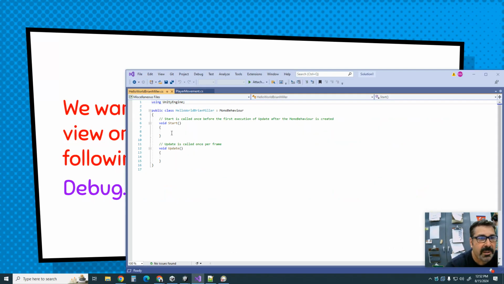Okay, so we're going to do this. Do we want to do it over and over again? Nope. So we're not going to put it in Update. We want it to happen one time right at the beginning. So where are we going to put it? Right here in the void Start. So we're going to say Debug.Log, parentheses, semicolon. We're doing a method call, and then we do quotation mark, Hello world, I'm Brian Miller. Okay, so we're going to save this.